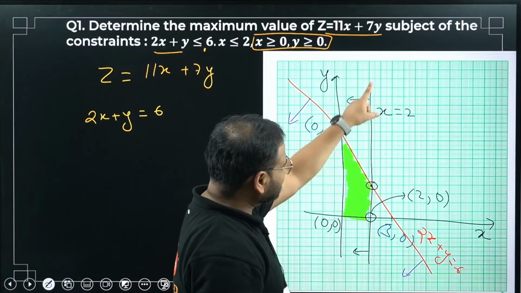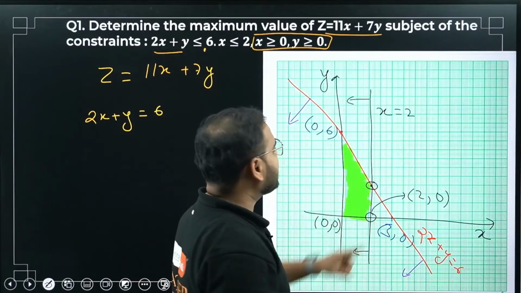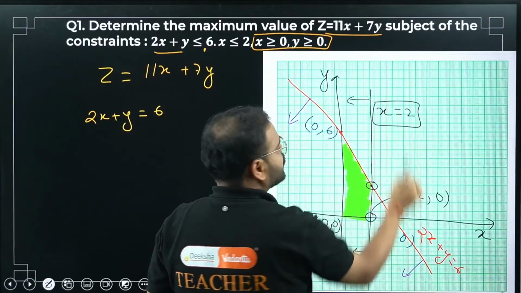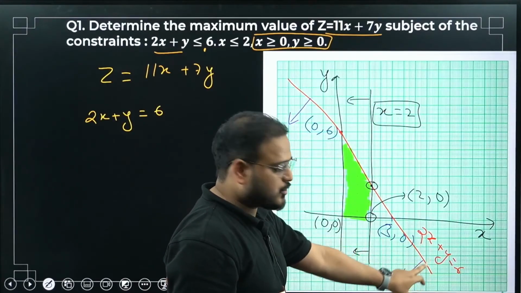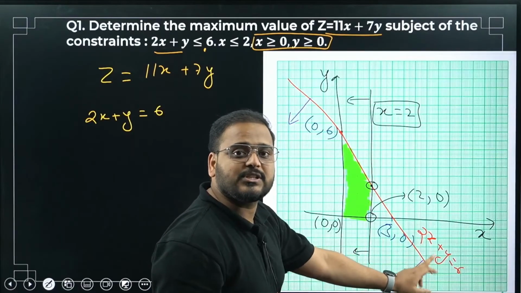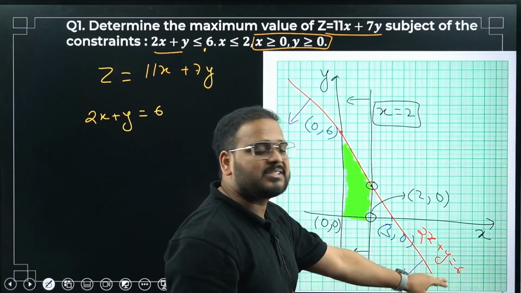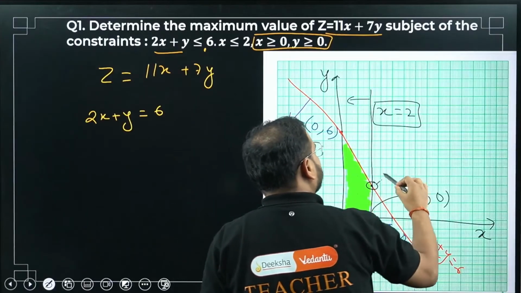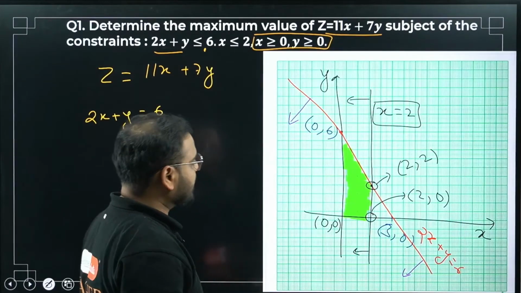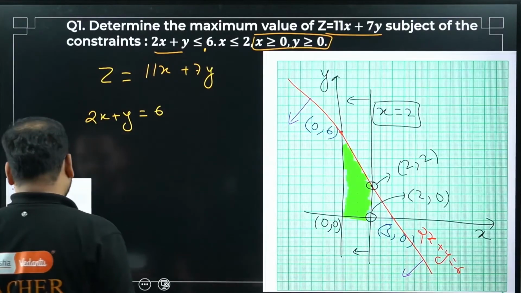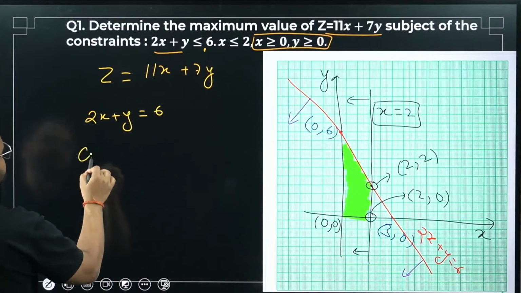So on this line, x equals 2. Everywhere x is 2. So in this equation put x as 2. I'm going to get 2 times 2, which is 4, plus 2 will be 6, right? So what is this point's coordinate? 2, 2, sir. Great. So the coordinate points that I have right now, I can list over here.